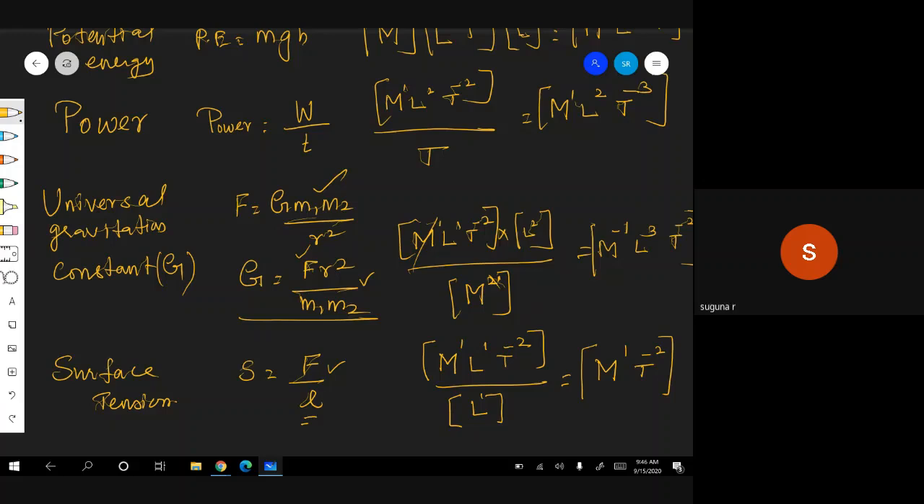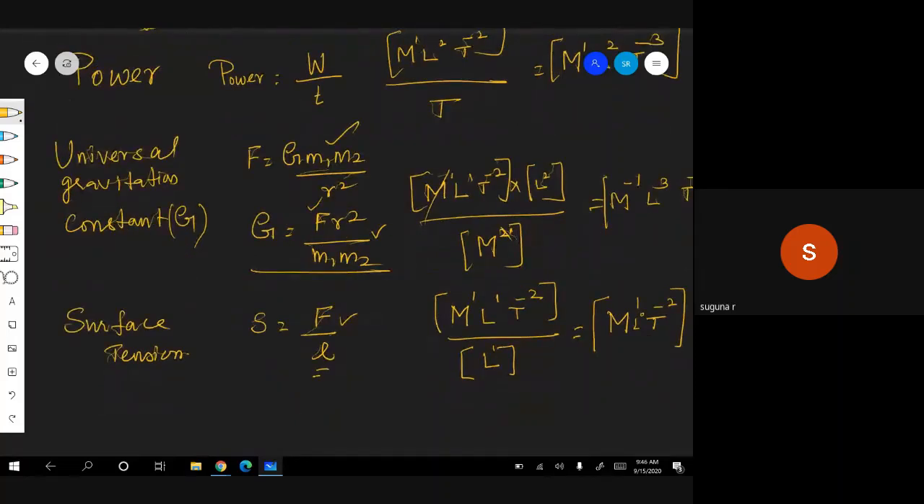This is for surface tension. Okay. Are you following, children? L, which means, what is L power 0? L power 0 is 1. That's it. Okay. Shall we go for the next one? I think you have an idea now.